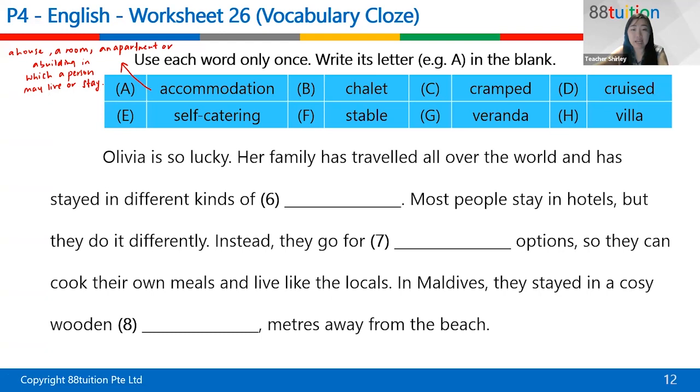All right. Now, chalet. Have you heard of the word chalet before? Not yet. Okay. Chalet is quite similar. It is actually a type of accommodation. But in the British context, it basically means a wooden house with overhanging eaves. Okay, I'll show you later.